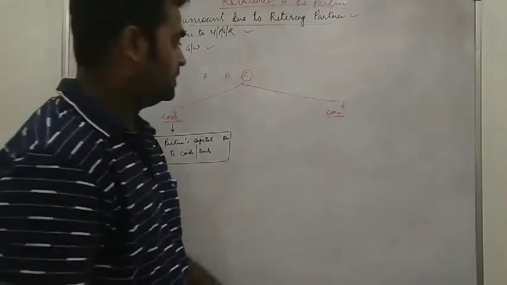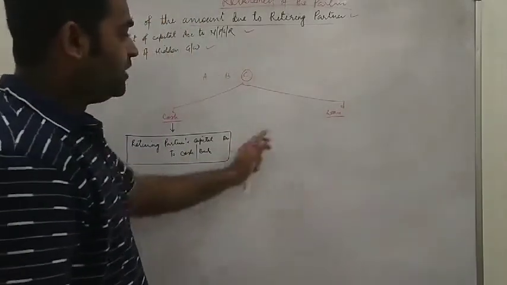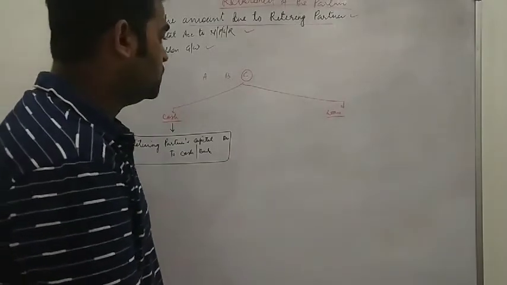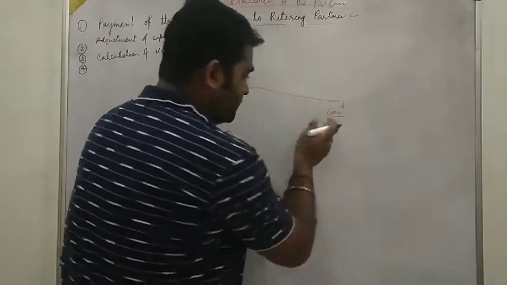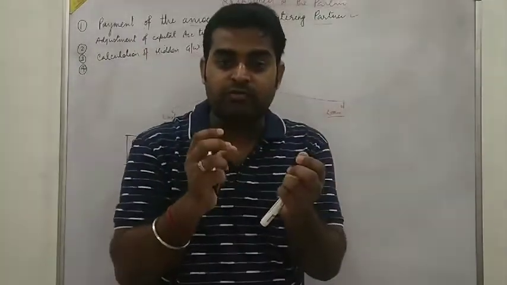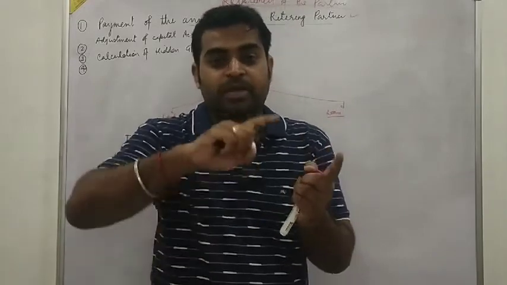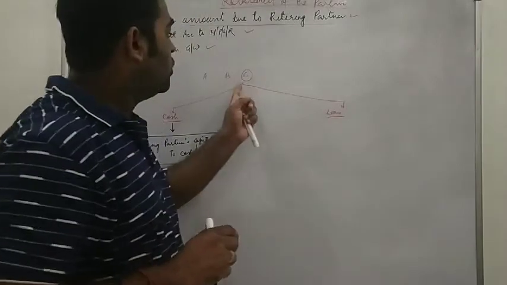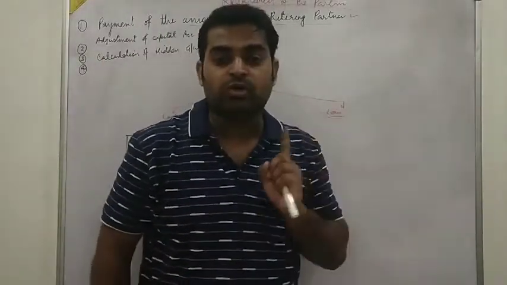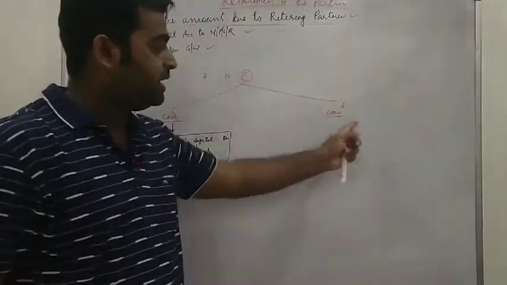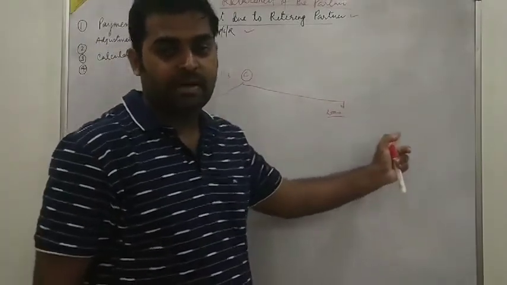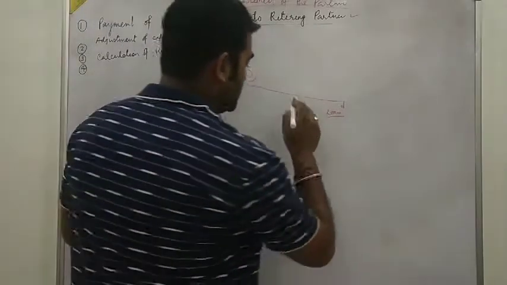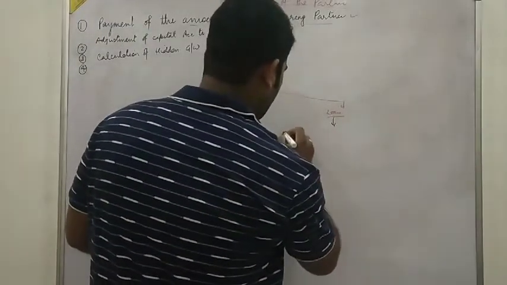If we are paying through loan, then whatever amount we are paying to the retiring partner, we will transfer to the retiring partner's loan account. Means we will open C's loan account. That is, retiring partner's capital account debit to retiring partner's loan account. So what entry will be passed if you are paying through loan?